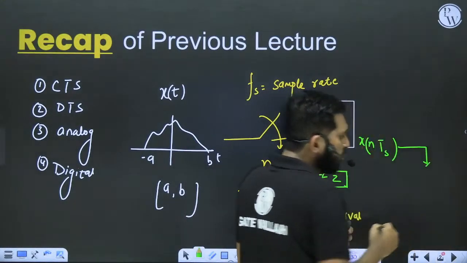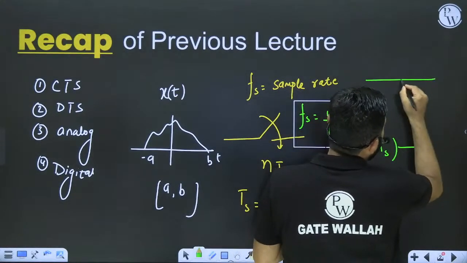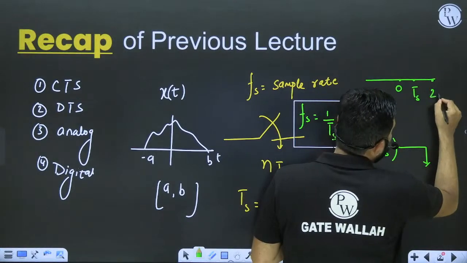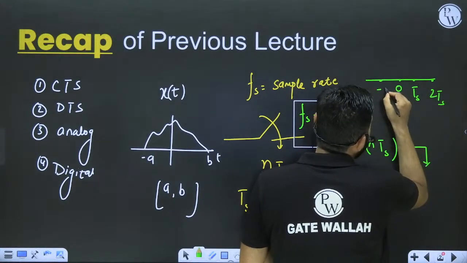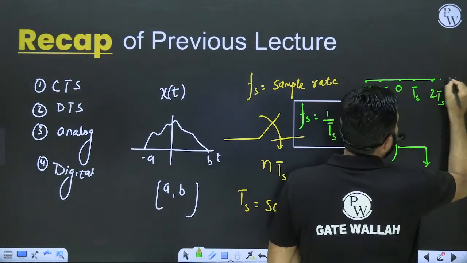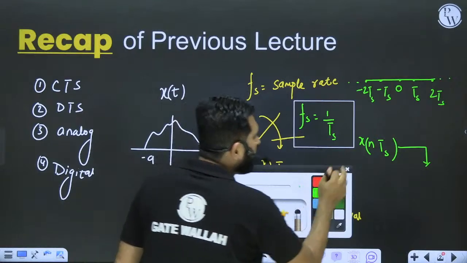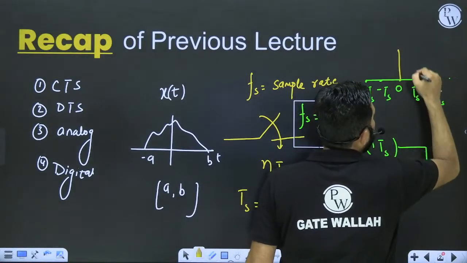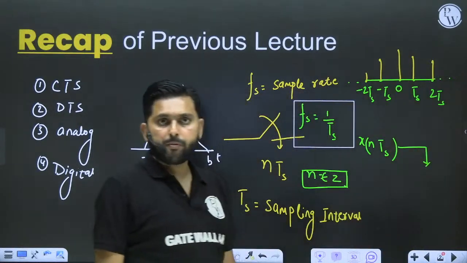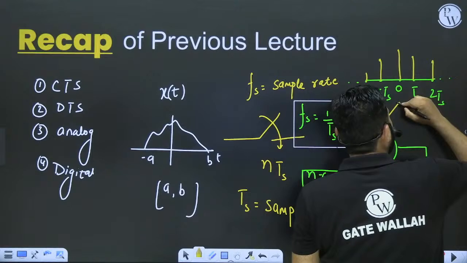And what is the nature of this x of nts? For example, like this. You have a 0, you have a ts, you have a 2ts, and so on. You have a minus ts, you have a minus 2ts, and so on and so forth. And we have samples here, each and every time. So this is what my x of nts is.